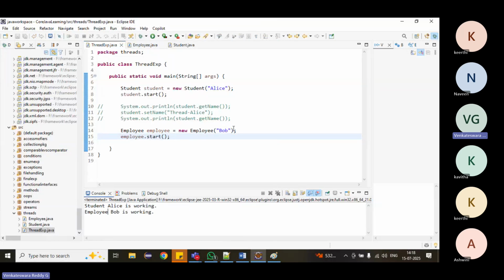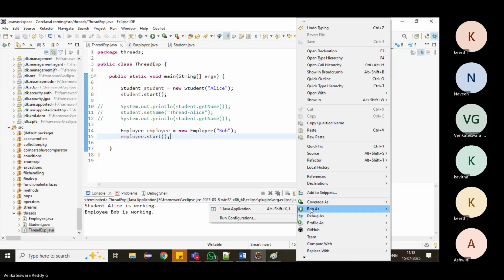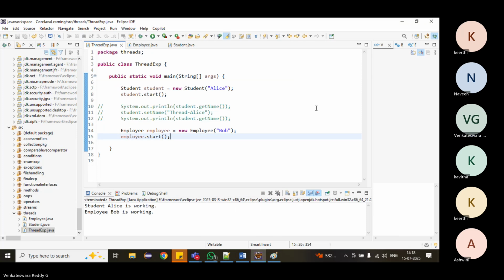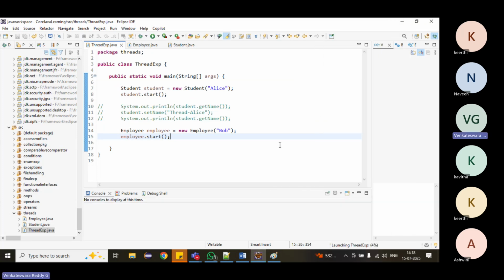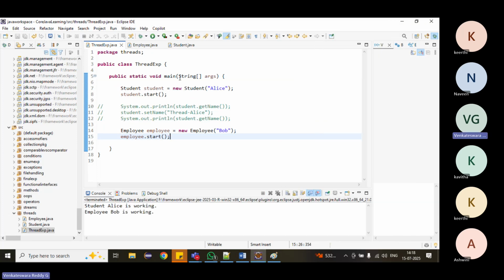Here it is executing student first and then employee. Only two threads here. That means these two threads are executing in parallel.